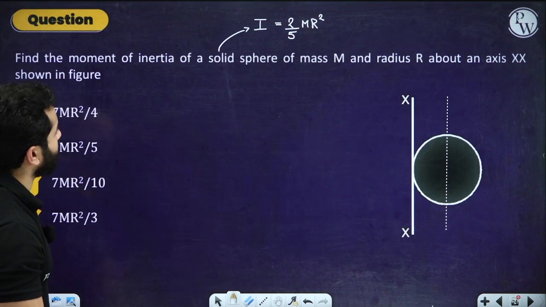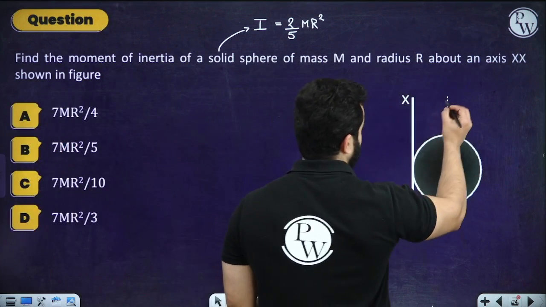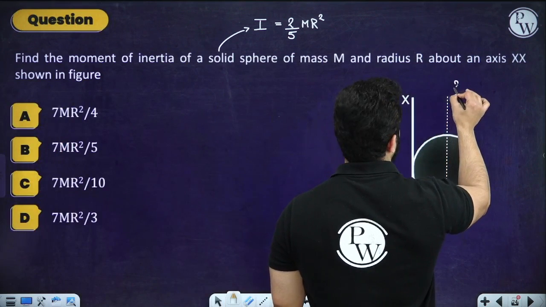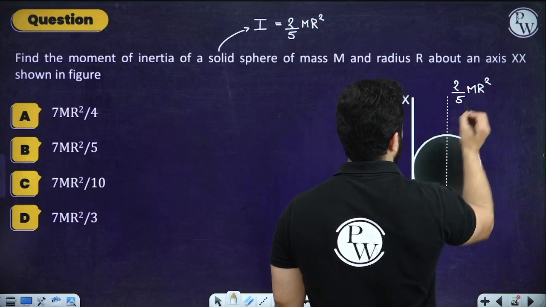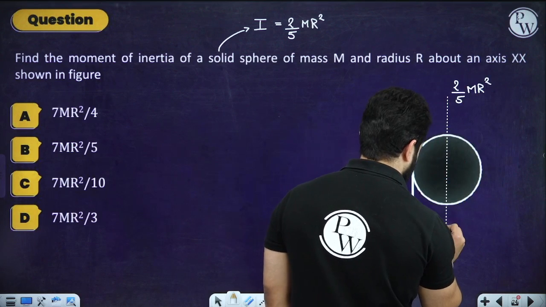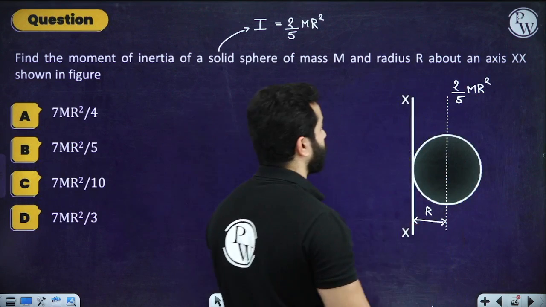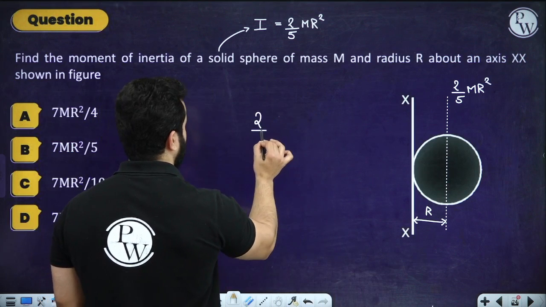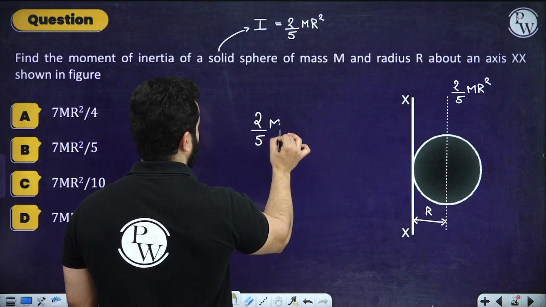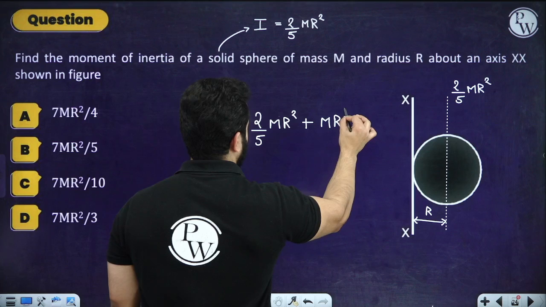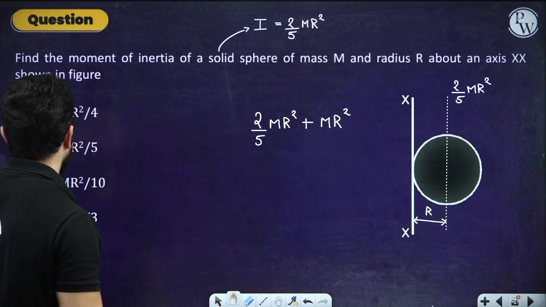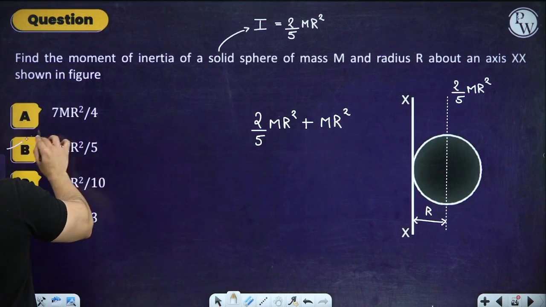No, this is actually a sphere. So the moment of inertia about this is 2 by 5 mr square. So this separation is r. This is going to be just 2 by 5 mr square plus mr square. That's it. Which means 7 by 5 mr square.